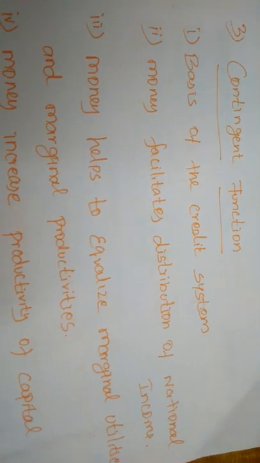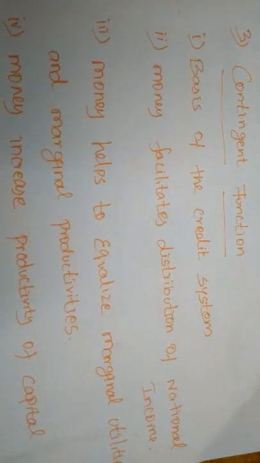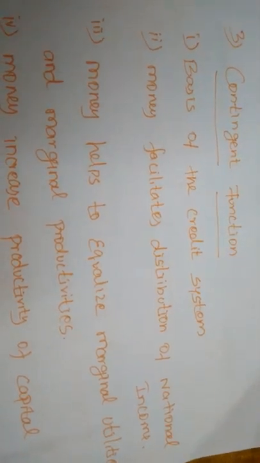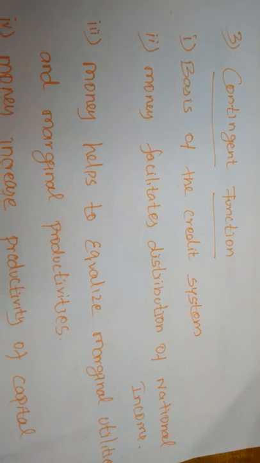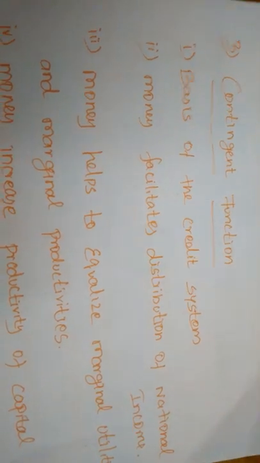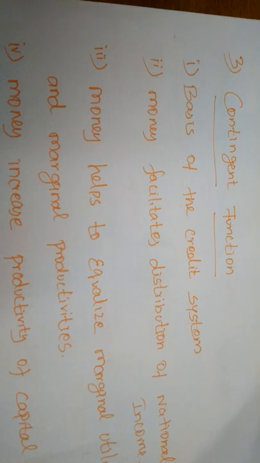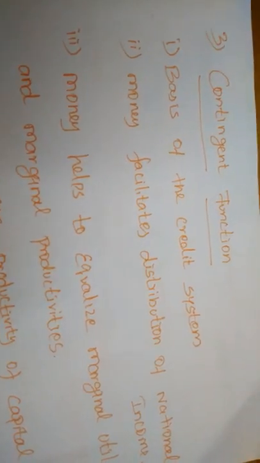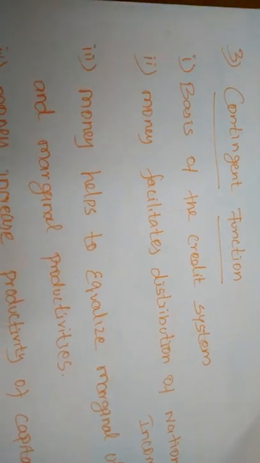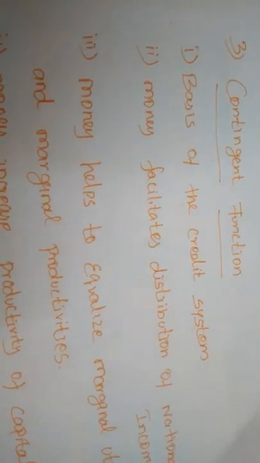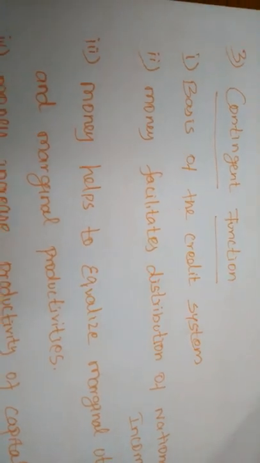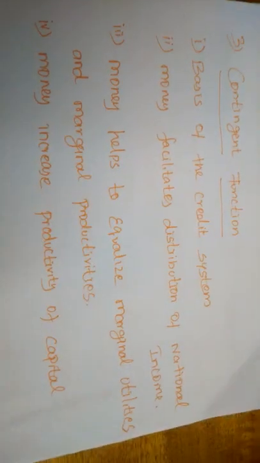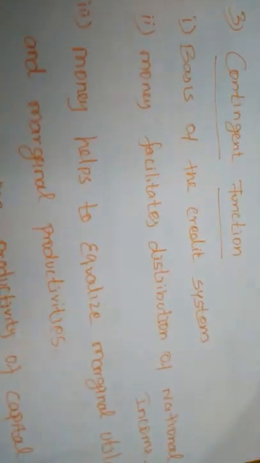Even the banks provide credit facilities, and on what basis do they provide them? On the basis of money. Suppose you are using a credit card, you must have an amount of money in your bank account. That amount of money is called the basic account. When you have the amount in your account, you can use the credit card, otherwise you cannot, right?